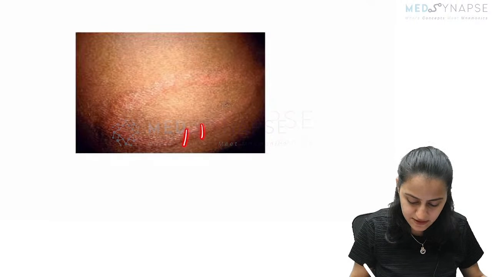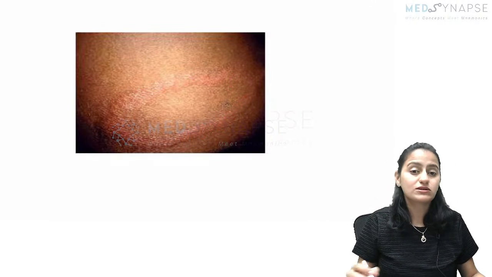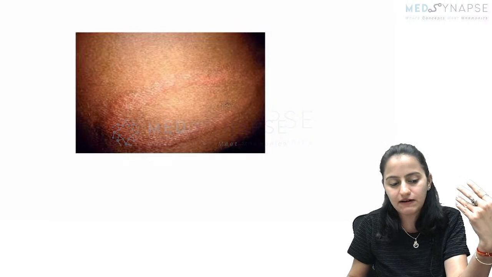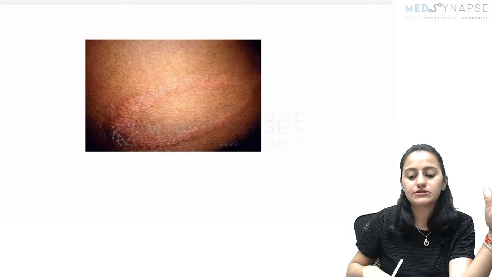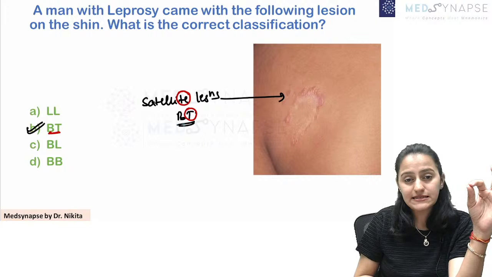What appearance are you seeing here? The sloping edges, the inverted saucer appearance, which is seen in BL. Okay, which is seen in BB, BL. They show the inverted saucer appearance. Is this clear with everyone?